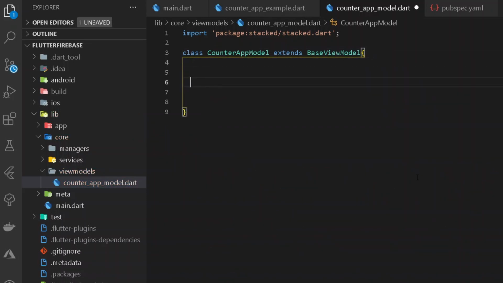Here let's have a new integer called counter. The counter shall be initially 0. Let's have a getter for our counter as well. So here we shall have get counter. We shall be hovering over counter.